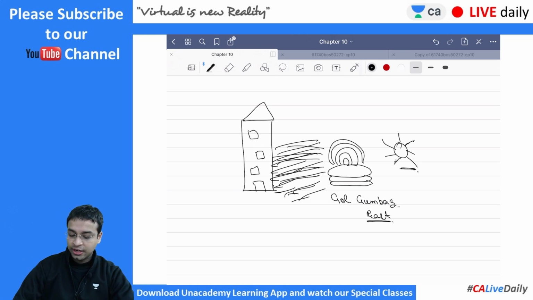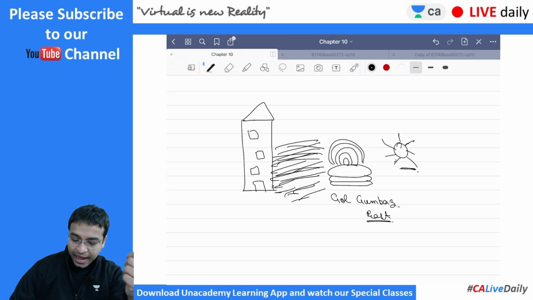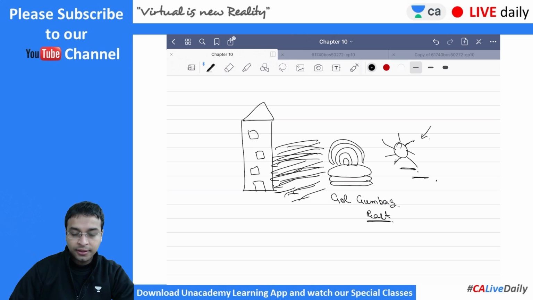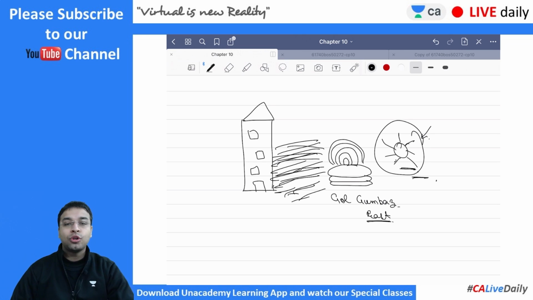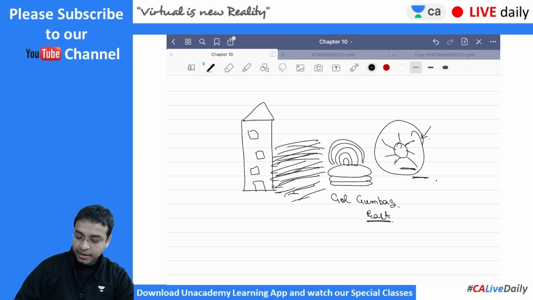Then this is the east direction. If the shadow of Gol Gumbaz falls on Barakaman, then the sun has to be over here. Right? Then only the shadow of Gol Gumbaz would be over here. This is the east direction. If the sun is here in the morning, and the shadow of Gol Gumbaz has to fall on Barakaman, then the Gol Gumbaz has to be over here, and then only the shadow of Gol Gumbaz would fall on Barakaman.